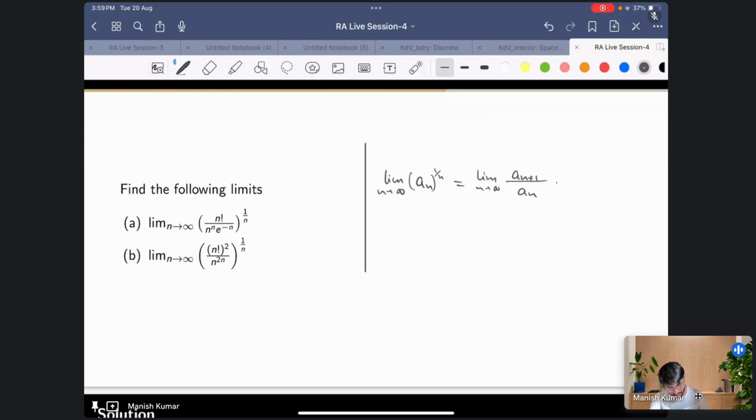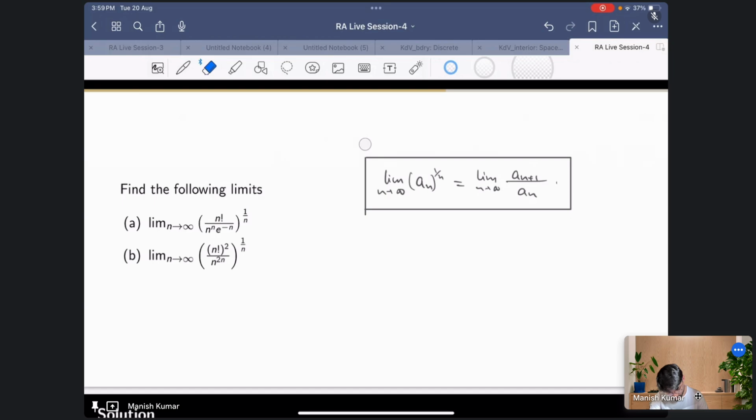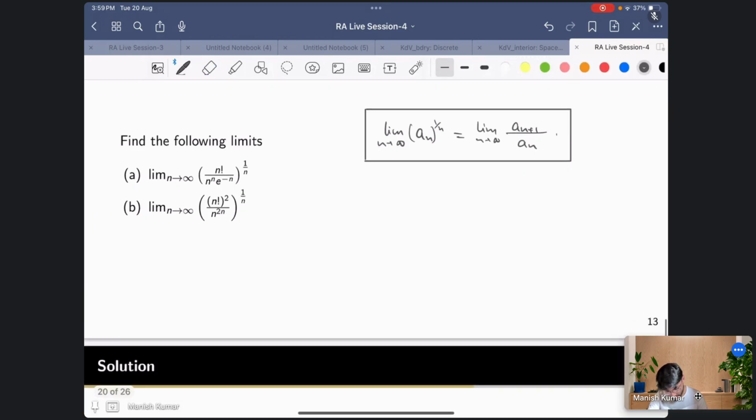You have seen this kind of result. We'll be using this result to evaluate these limits, because solving them directly looks difficult, but if you formulate it this way, it becomes simpler. We'll see how. So let's proceed with the A part.